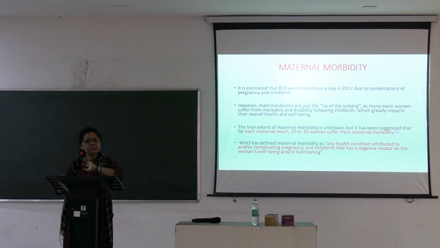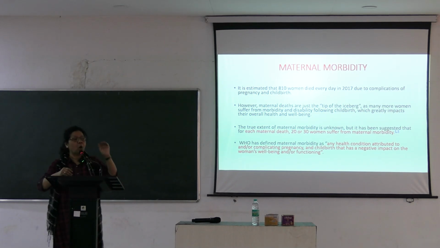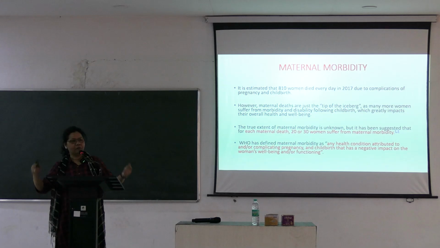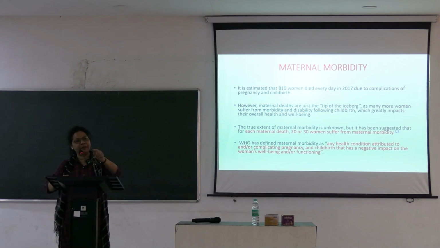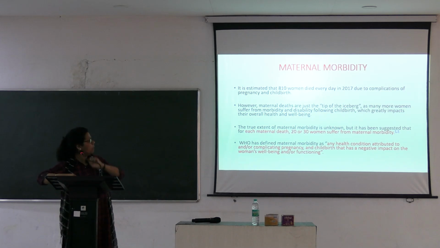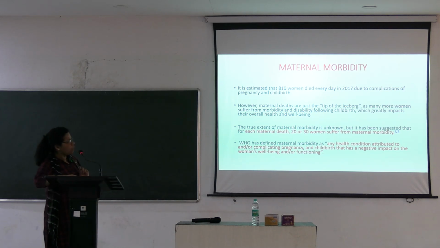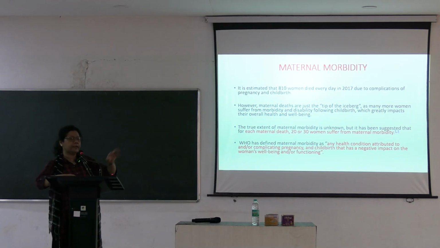That means these patients had suffered from some disease. Disease means morbidity, but they didn't die. Death was one, but several others suffered. No one noted those patients who had suffered but survived. That is maternal morbidity. So the true extent of maternal morbidity is unknown, but it has been suggested that for each maternal death, 20 to 30 women suffer from maternal morbidity.